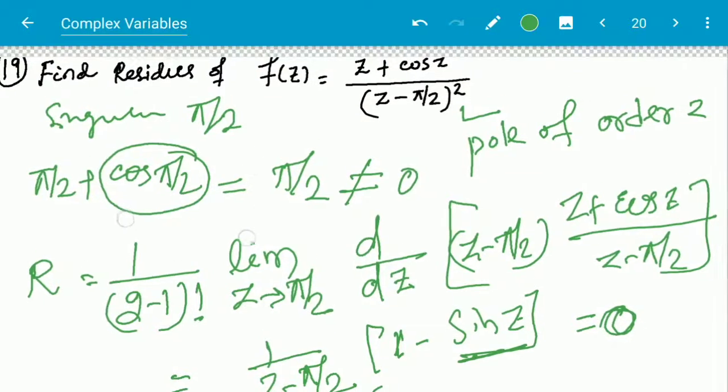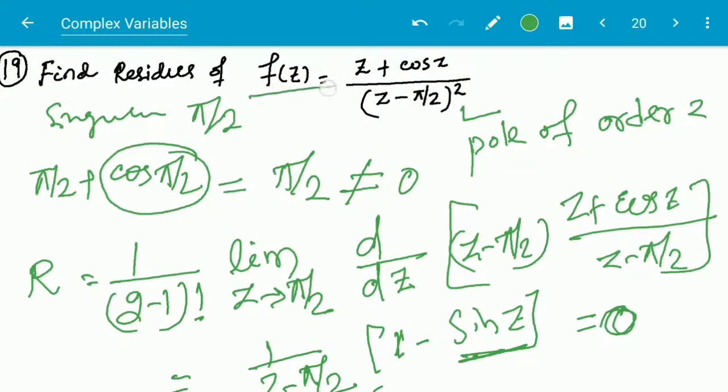So the residue for this one is 0 at π/2.